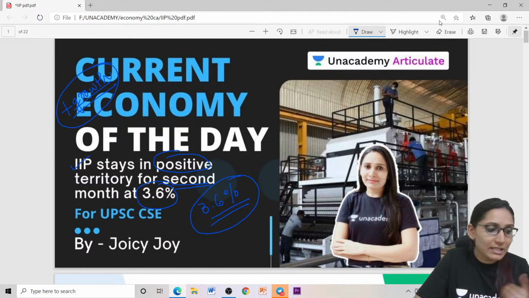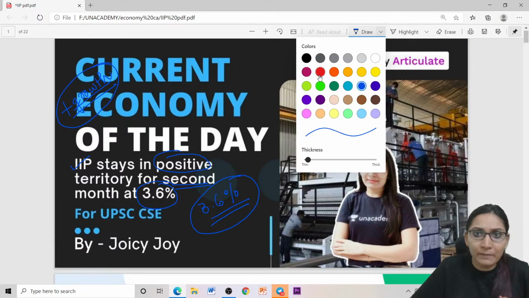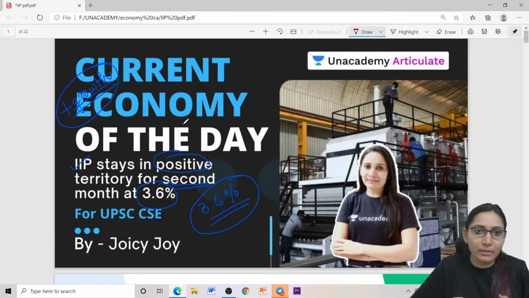We will be discussing what IIP is, and what the data regarding the IIP reflects, what it means, about the growth of the Indian economy or about the Indian economy as such. We will be discussing that in detail.